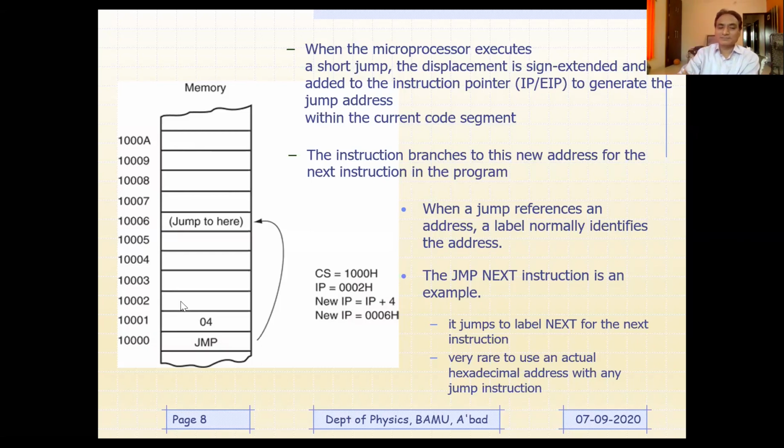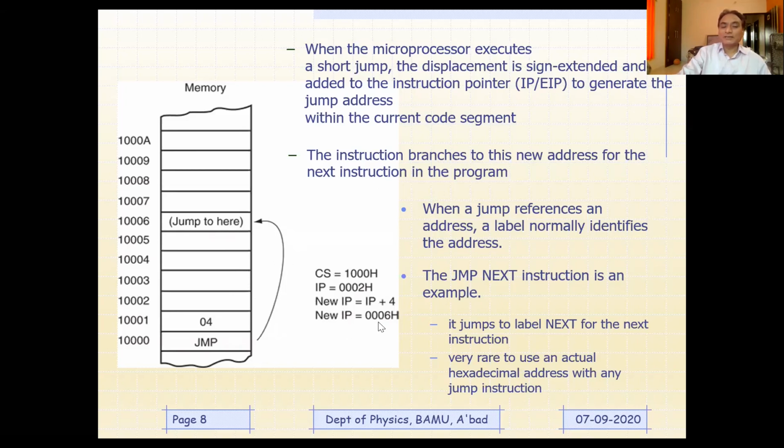Okay, now what would be the new IP? New IP is going to be IP plus 4. So whatever IP it was earlier, plus 4. Because here jump 4 means 4 instructions, 4 locations, are to be skipped. So like this: 1, 2, 3 and 4. These 4 are to be skipped, and therefore program execution will jump here. These 4 instructions will be skipped, and therefore IP is going to be IP plus 4.